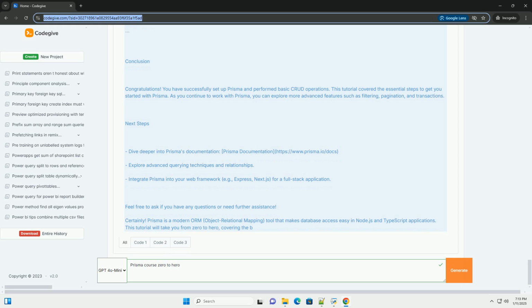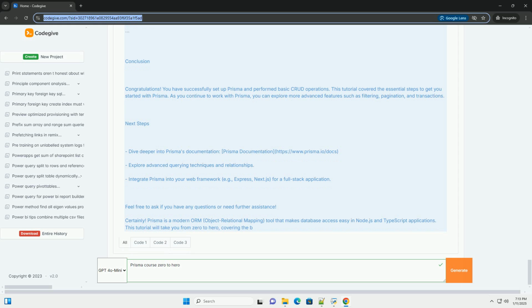Table of contents. 1. Introduction to Prisma. 2. Setting up your environment. 3. Initializing a new project. 4. Configuring Prisma. 5. Defining your data model. 6. Running migrations. 7. Querying the database. 8. Working with relations. 9. Advanced queries. 10. Conclusion.